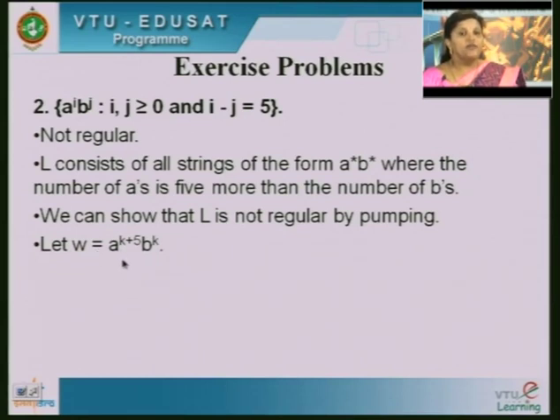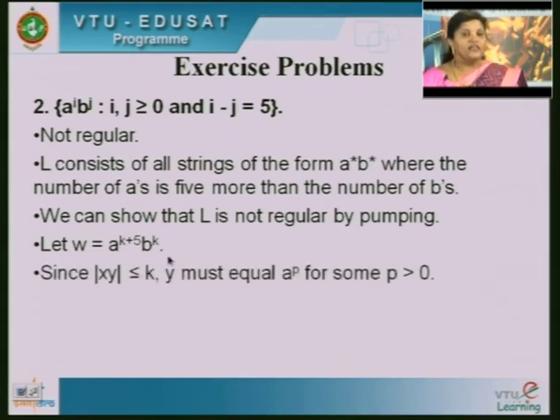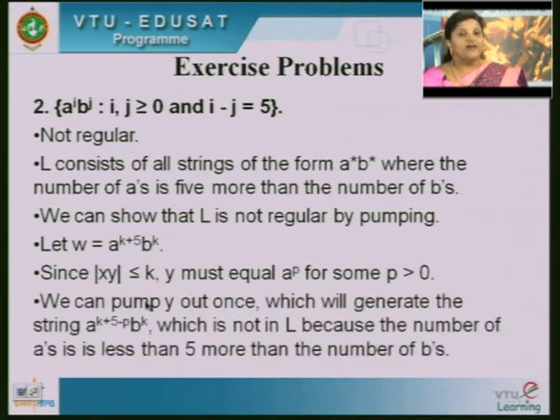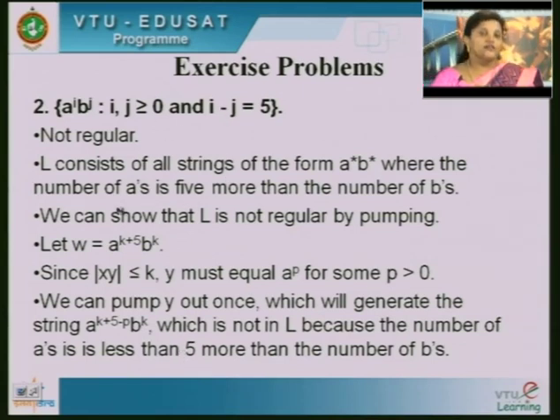So, you can split w in the form of a to the power of k plus 5, b to the power of k, and then split xy in this way. Then you can choose the value of y. y can be chosen as a to the power of p, which comes in this part. Here you will have a to the power of k plus 5 minus p, followed by b to the power of k, which is not in L. Hence the number of A's is less than 5 more than the number of B's, and the given language is not regular. So here we are proving it is not regular by using the pumping theorem.